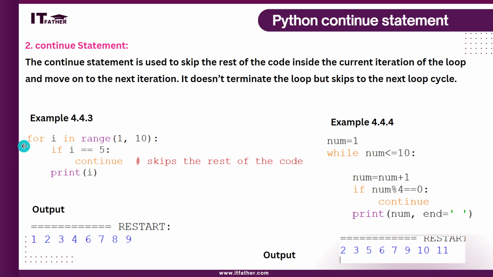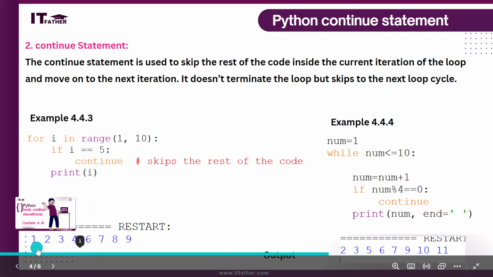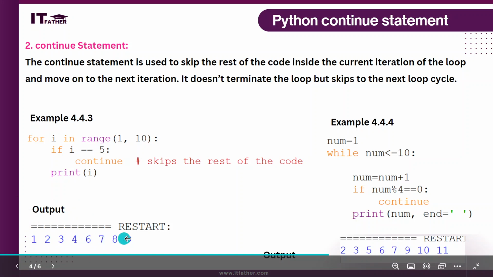For example, 4.4.3, you can see for i in range 1 to 10, if the value of i is 5, then it will not print the value of i, it will continue. It means it will go to the next part of the loop. The value of i will increase, it will go to 6, but 5 will not be printed. The output is given here. You can see 1, 2, 3, 4, 5 is not printed, then 6, 7, 8, 9 is coming, right? The same happens with the while loop also.